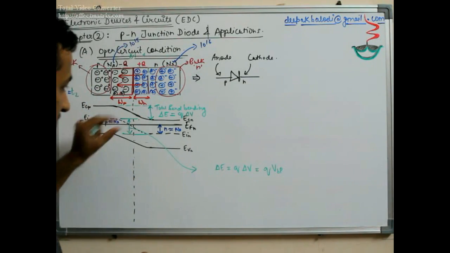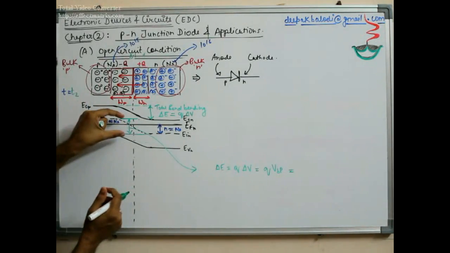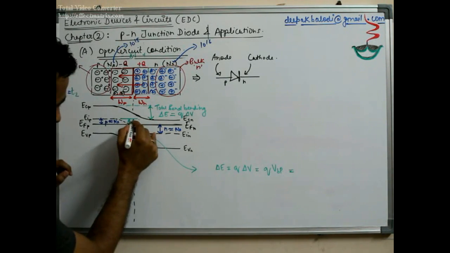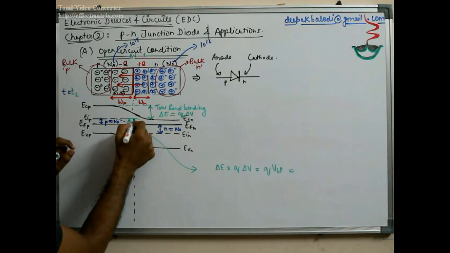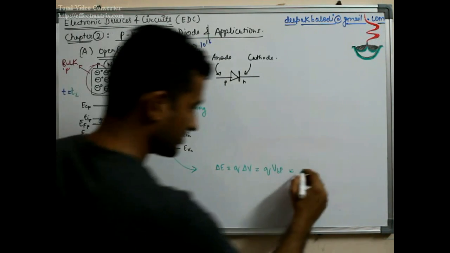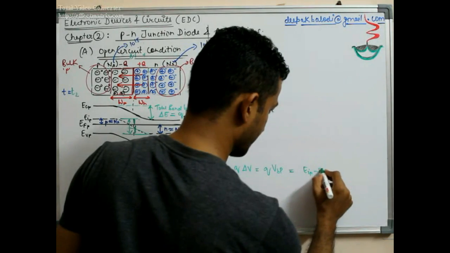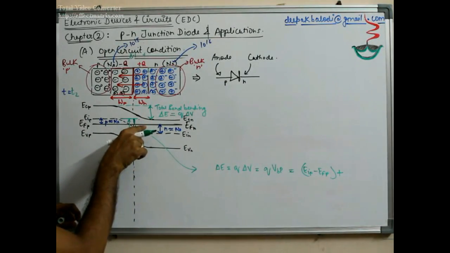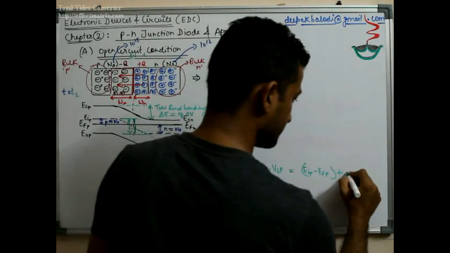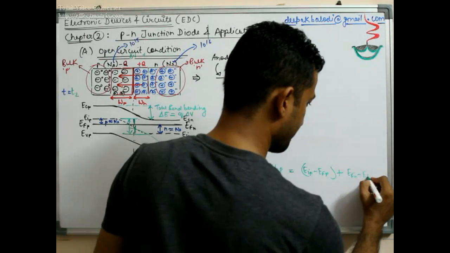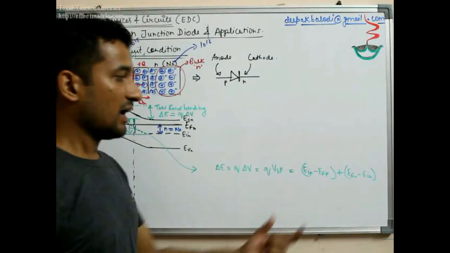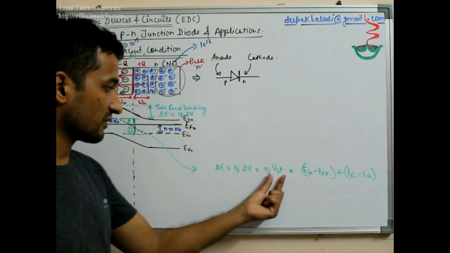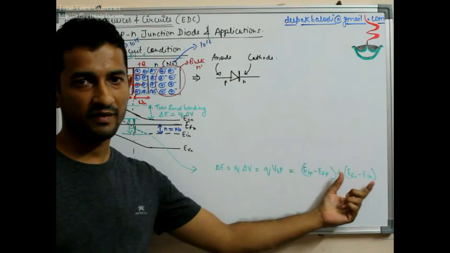And from here, as you can see, this whole value is nothing but EIP minus EFP plus this. So this value is EIP minus EFP plus EFN minus EIN. And this equation only gives us the formula for built-in potential. So we can proceed and find the formula.